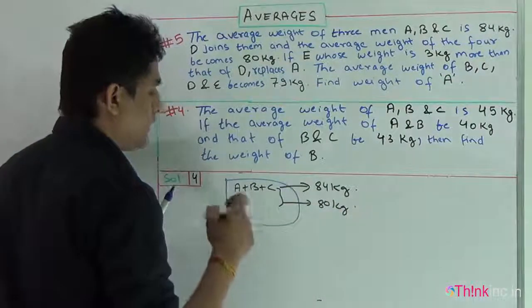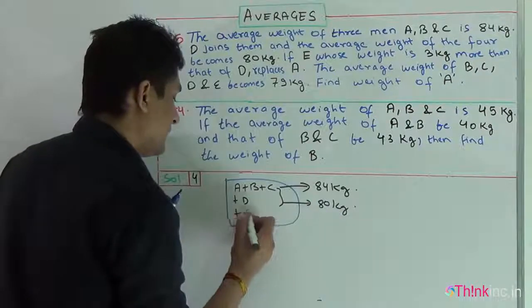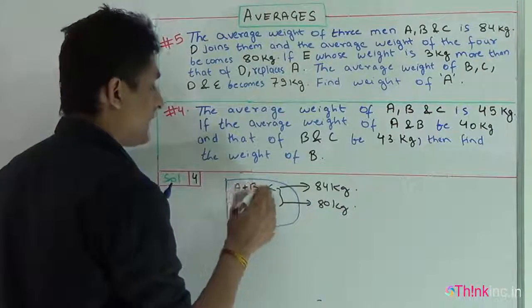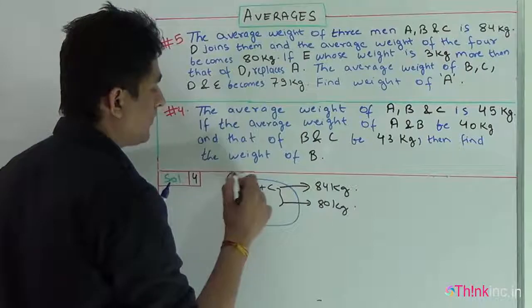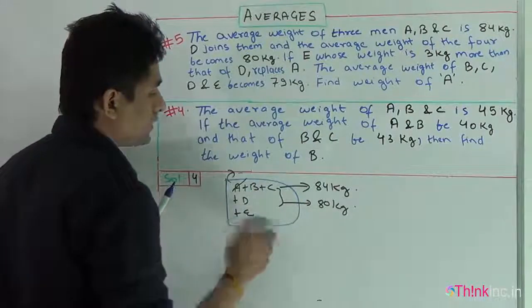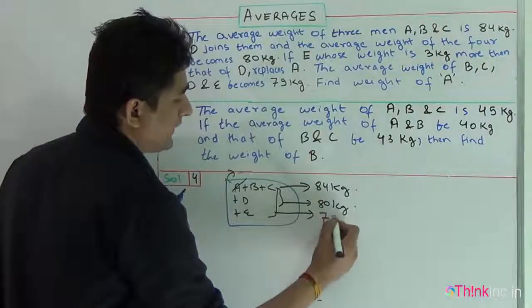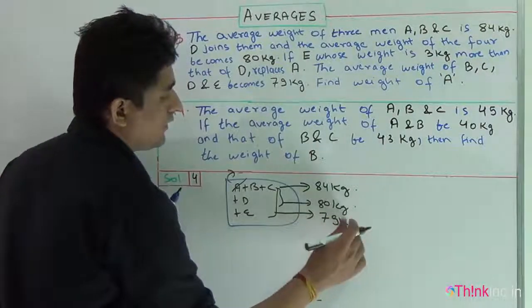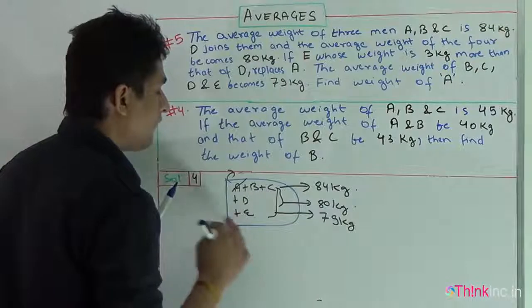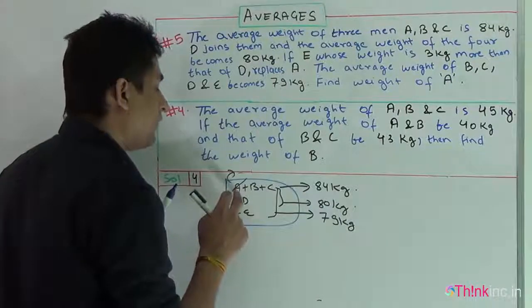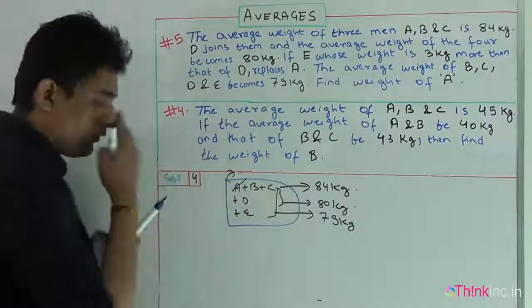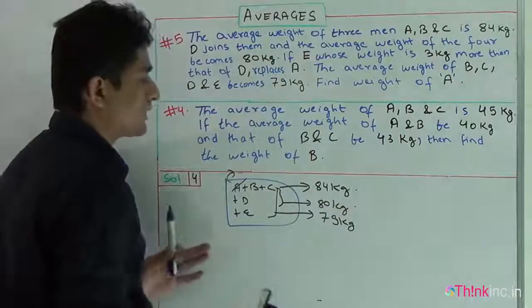Now one more person, E, has joined them, but at the same time A has left the group. So the average weight of the group now becomes 79 kg. Our question is, we have to find the weight of A. I think question is clear to you now.